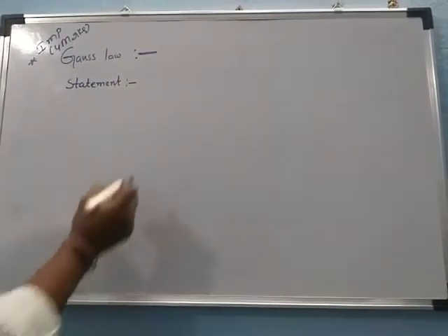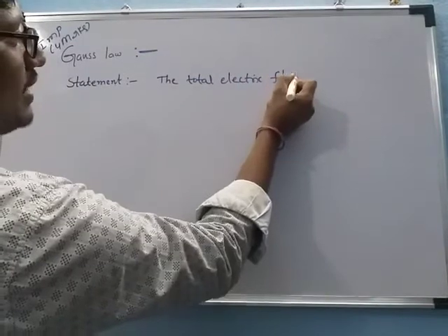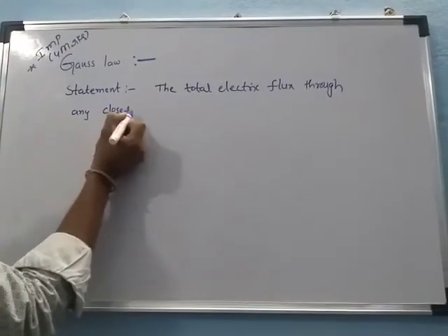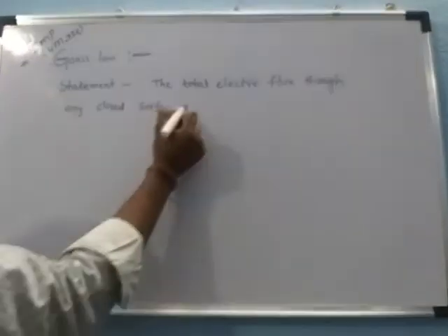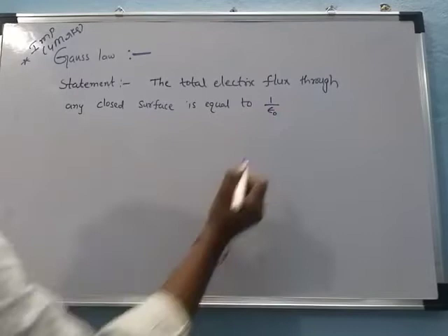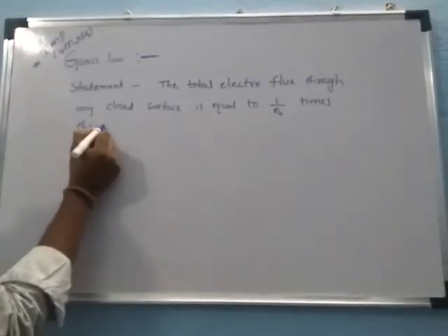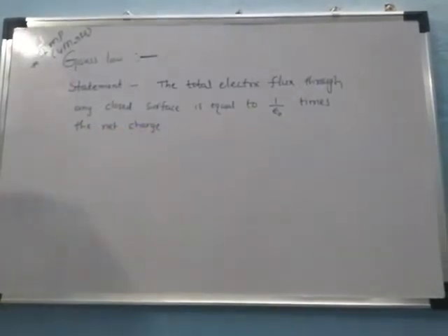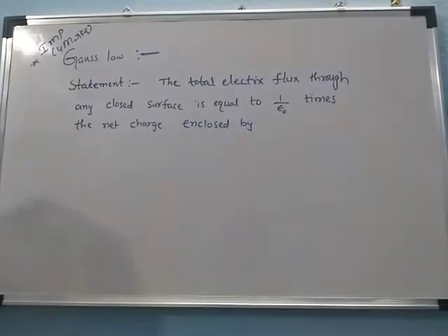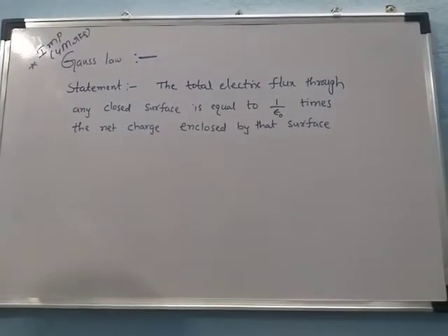The total electric flux through any closed surface is equal to 1 by epsilon naught times the net charge enclosed by that surface. This is called the statement of Gauss law.